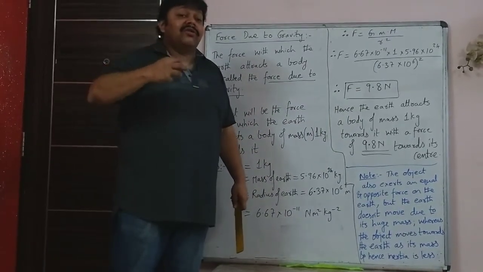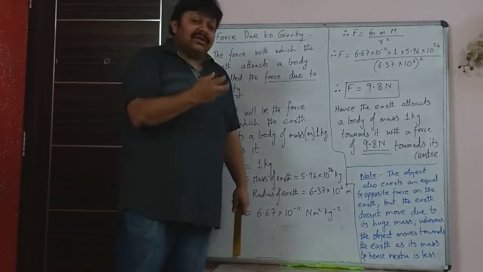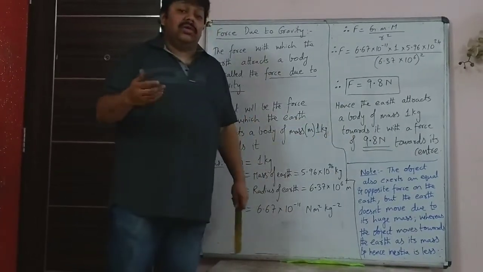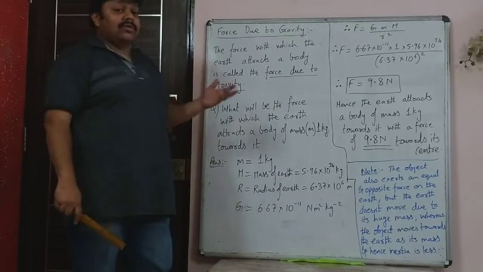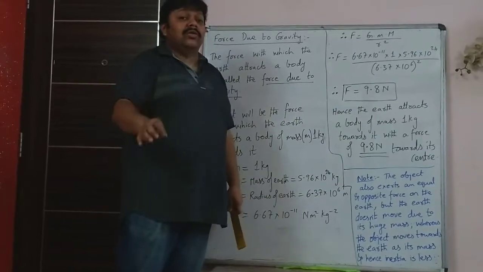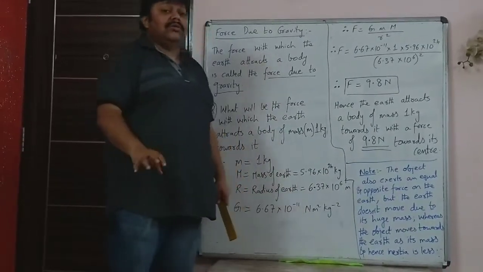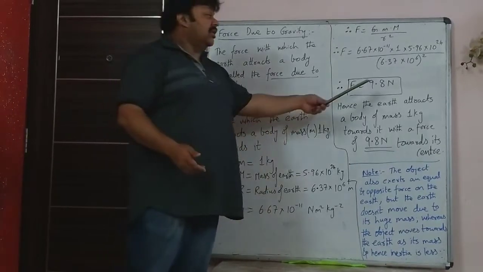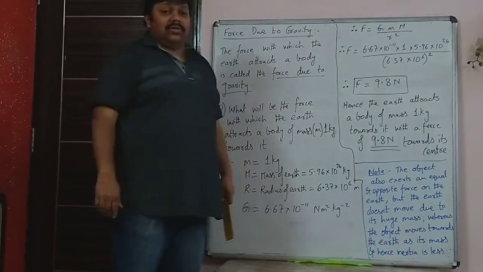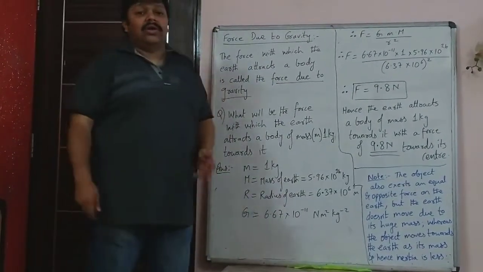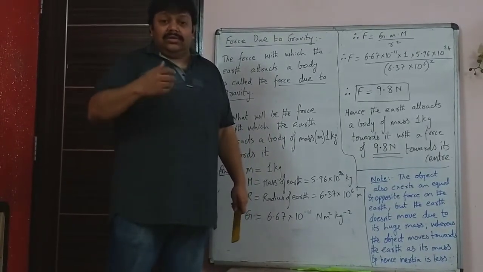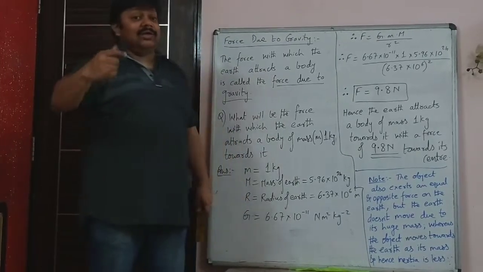Common mistake made is you write 9.8 meter per second squared. That is acceleration due to gravity. So when you're telling acceleration, it has unit meter per second squared. When you tell force, it has unit Newton. So you have to use the correct unit. Force with which the earth attracts a body is 9.8 Newton if that body's mass is 1 kg. So if it is 2 kg, how much is it? 2 times that. So it will be 19.6. 10 kg, 10 times that, 98 Newton. So basically that force is also called weight. So if your weight is 50 kg, then 50 kg is not your weight actually, that is English language.